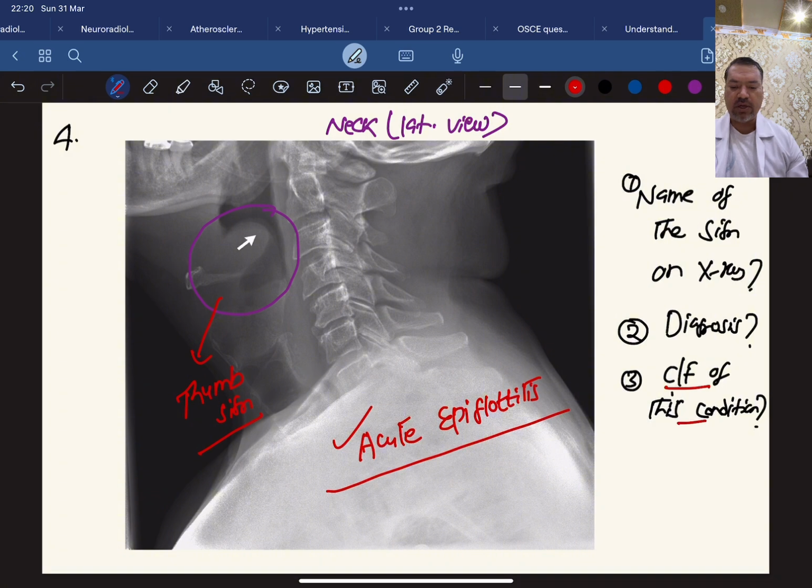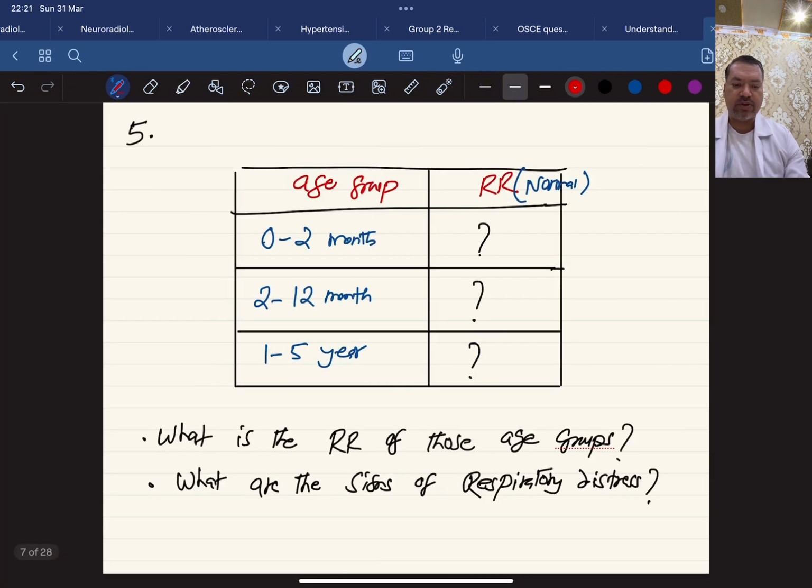Let us move further. Now, question number 5, dear students, dear doctors, see this. This is one way of asking the OSCE question. This is the age group of the child: 0 to 2 months, 2 to 12 months, and 1 to 5 years. They may ask you what the normal respiratory rate is. This is a very good way to remember it.